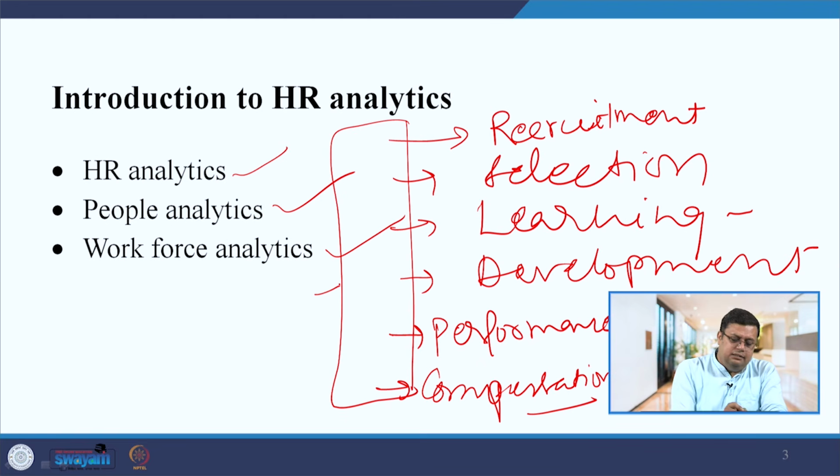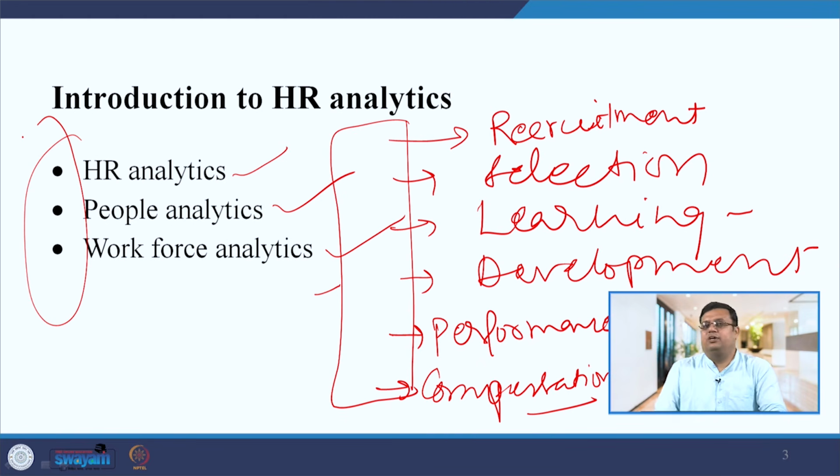These three terms are synonyms of HR analytics, whether you call it HR analytics, people analytics or workforce analytics, the meaning is the same. So, basically you will see the metrics related to these 6 functions.